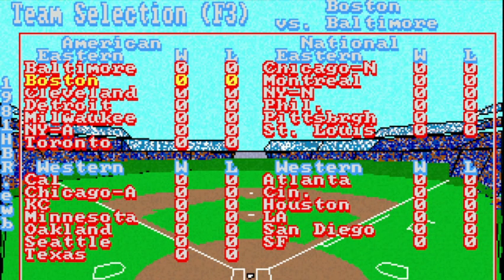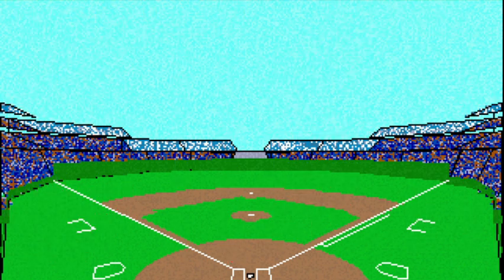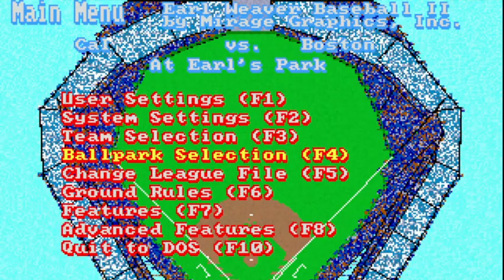But here I'm just selecting my team, so I'm going to play California as the visitor, Boston is the home. So basically you just mouse or arrow over to the team that you want to pick, and then V for visitor, H for home. And then you can see in the upper right corner that those teams are selected. I could go do lineups now, but I want to show you some other features first. And back out of that.